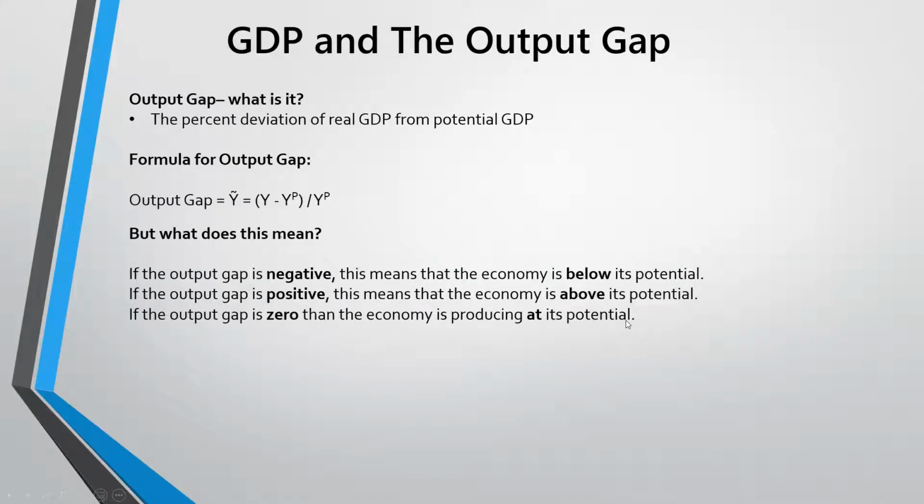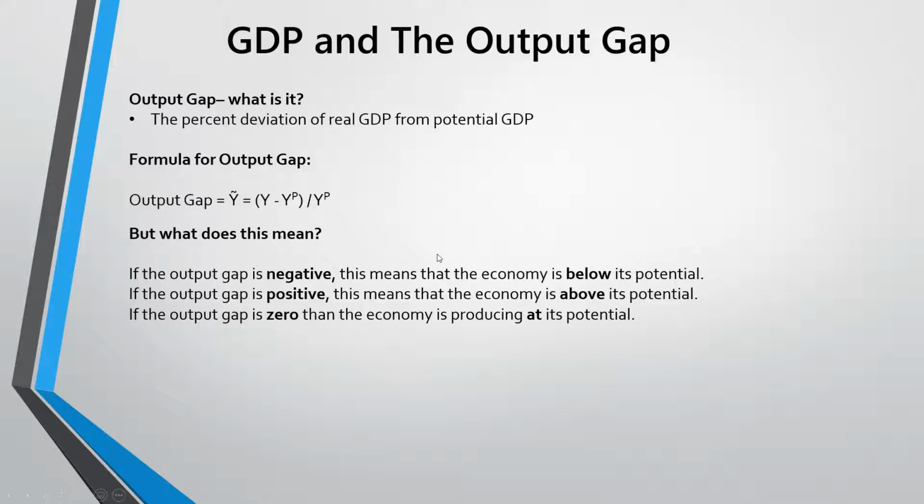So let's talk about GDP and the output gap. Well, first of all, what is an output gap? An output gap is the percent deviation of real GDP from potential GDP. The formula for the output gap is as follows. Output gap can be expressed as the difference between actual less potential over potential.